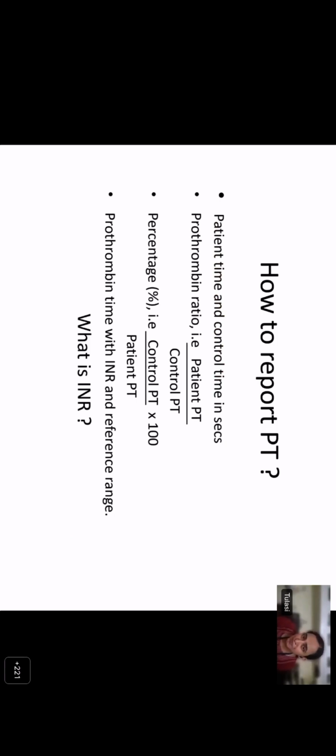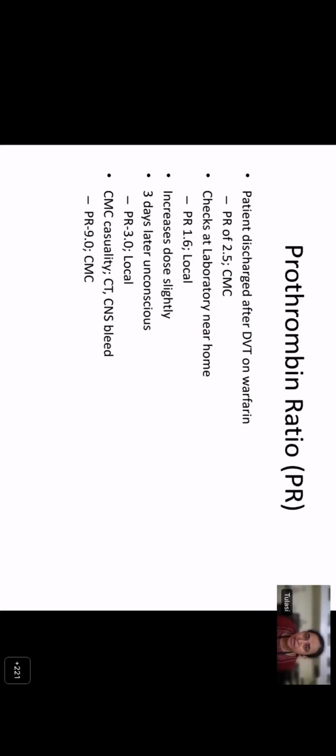So what is INR? Let me try to explain the concept of INR using an example. What is the prothrombin ratio? It is the ratio of the patient's prothrombin time versus the control prothrombin time. This was a patient who was discharged after deep vein thrombosis. He was put on warfarin. He had a prothrombin ratio of 2.5 when it was measured at CMC. After he was discharged, he checked it at a local laboratory near his house, and the doctor found that the prothrombin ratio was only 1.6. The doctor tried to increase the dose because he wanted to maintain it between 2 and 3.